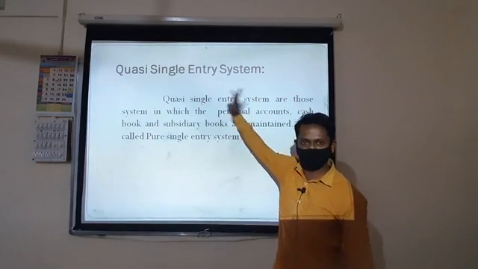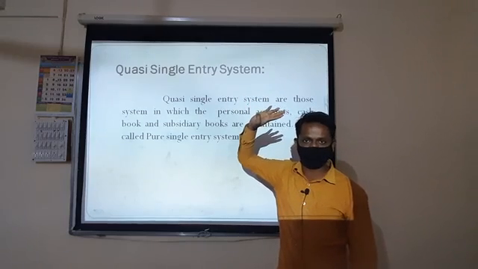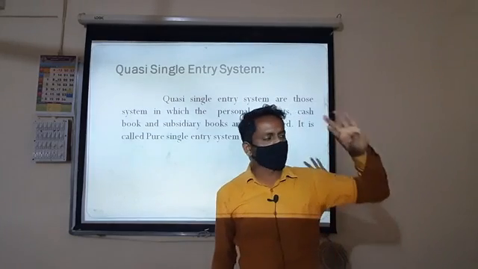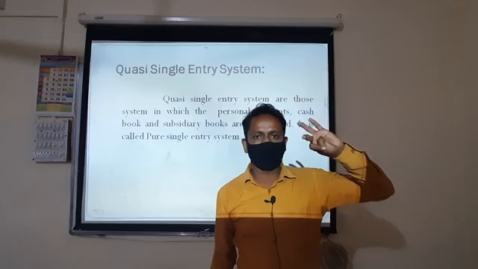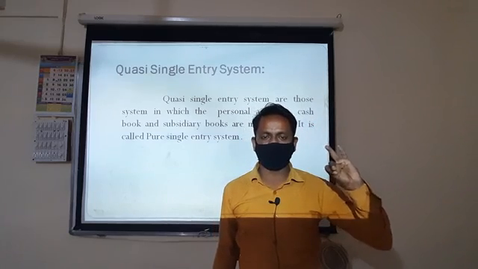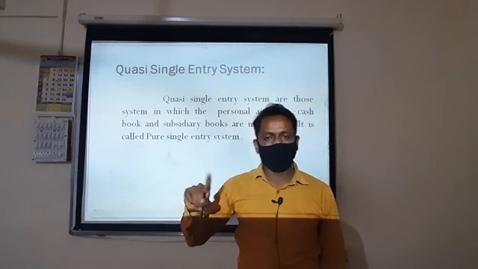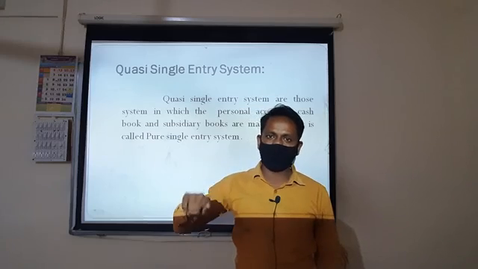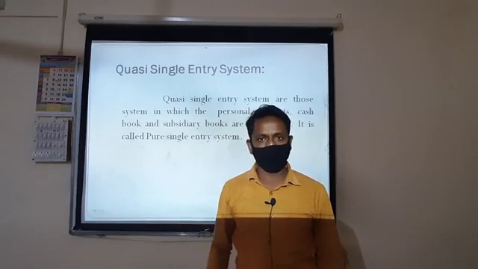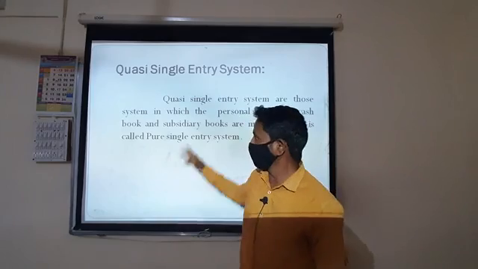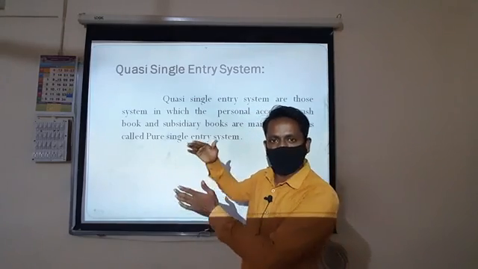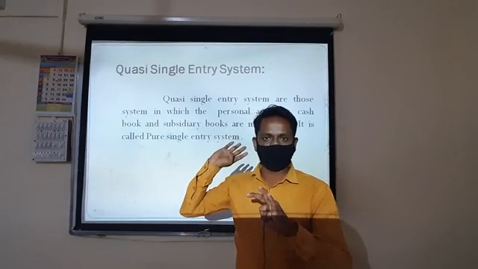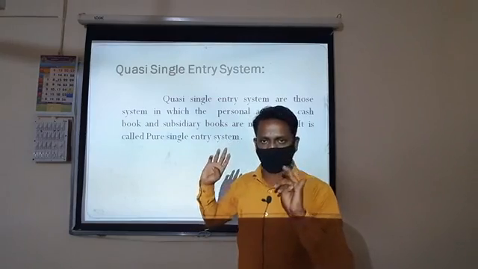So there are 3 types: the pure single entry system, where personal accounts are maintained; the simple single entry system, where personal accounts as well as cash book are maintained; and the quasi single entry system, where the personal account, cash book, and all the subsidiary books are maintained.